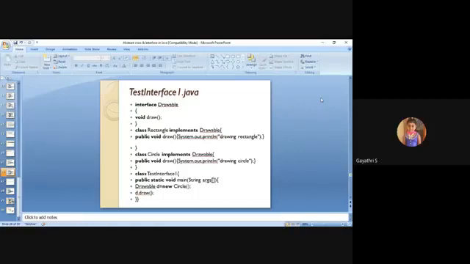So Drawable d is equal to new Circle. In this statement, you are creating the object for Circle. Then d.draw. Which draw is actually called? The draw within the Circle. So drawing circle is printed in the output. This is another example of an interface.